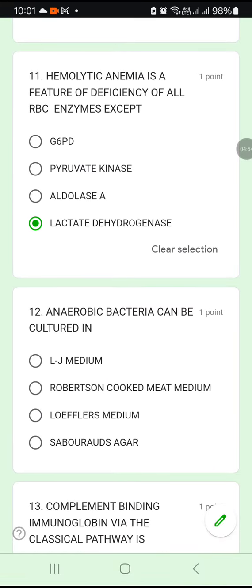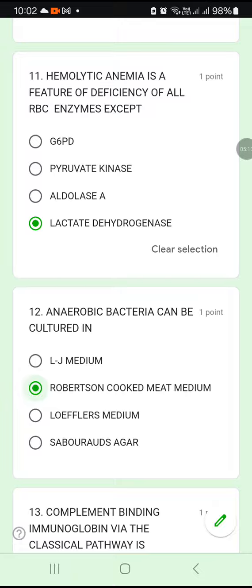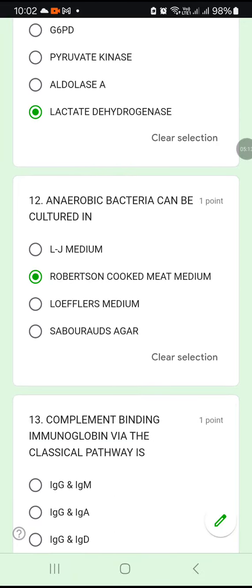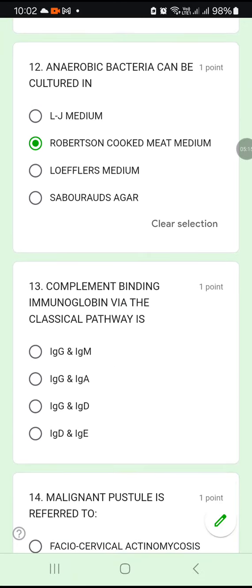Question number 12. Anaerobic bacteria can be cultured in which medium? LJ medium, that is Lowenstein-Jensen medium, Robertson cooked meat medium, or Loeffler's medium, or Sabouraud's agar. Anaerobic bacteria can be cultured in B, Robertson cooked meat medium.